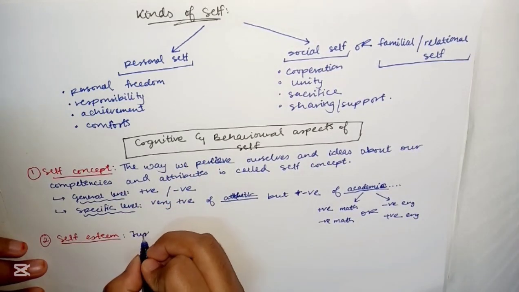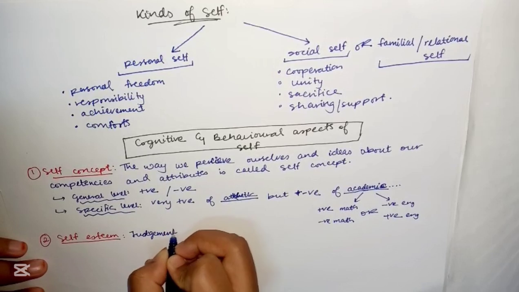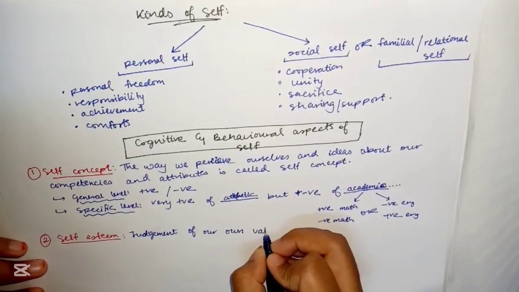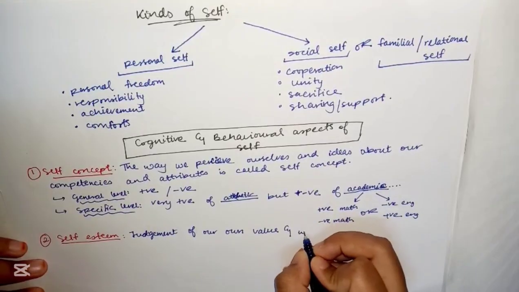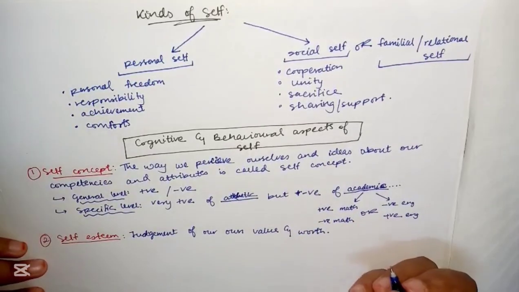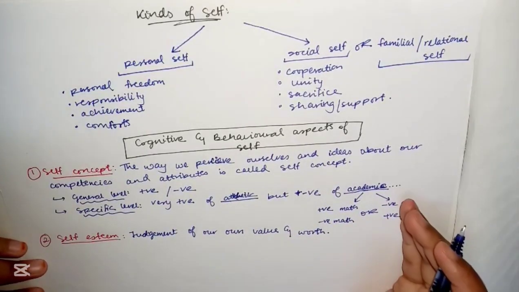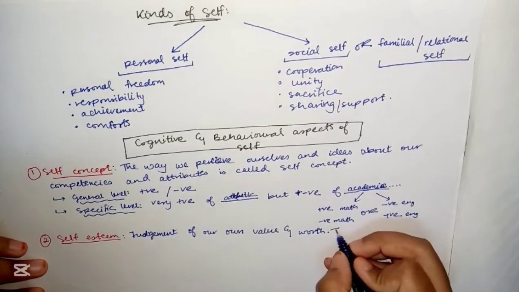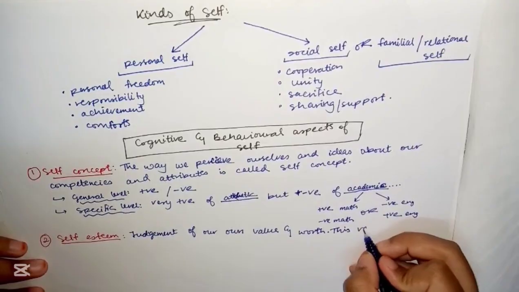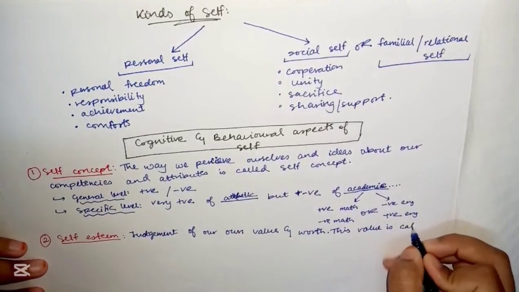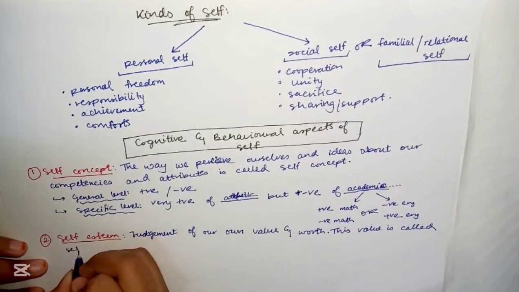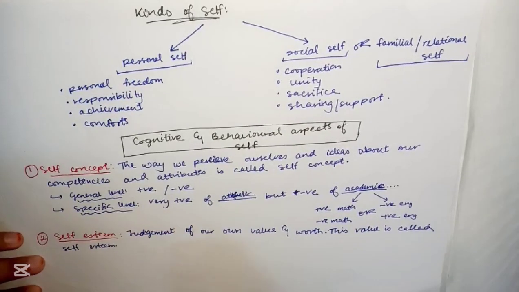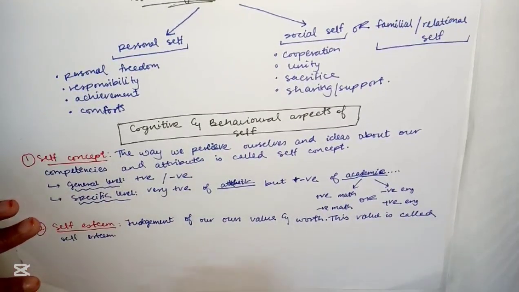This value judgment of a person about himself or herself is called self esteem. It's almost like what we believe we can do, our capabilities.